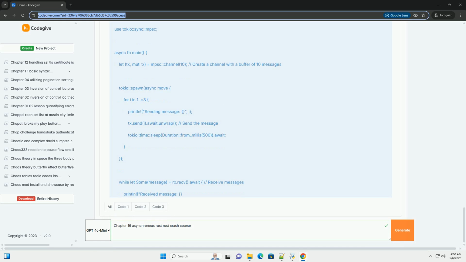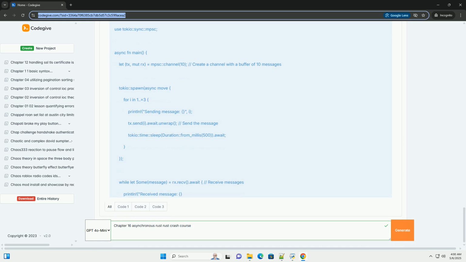Complete example. Here's a complete example that demonstrates the basic concepts. Explanation: 1. use tokio::time::{sleep, Duration} imports necessary functions from the Tokio crate for sleeping, simulating work, and defining time durations. 2. async fn task1() -> i32 and async fn task2() -> i32 define two asynchronous functions, task1 and task2, that each simulate some work by sleeping for a specified duration. They both return an i32.